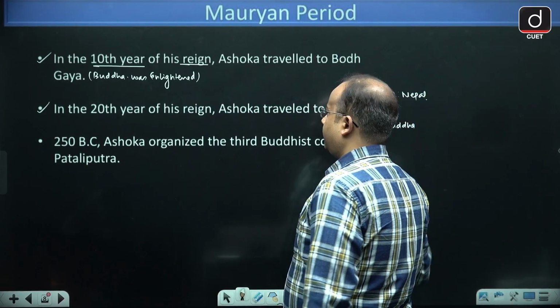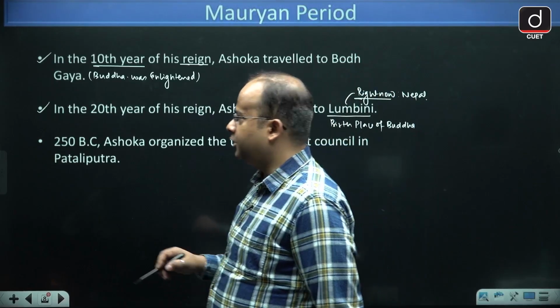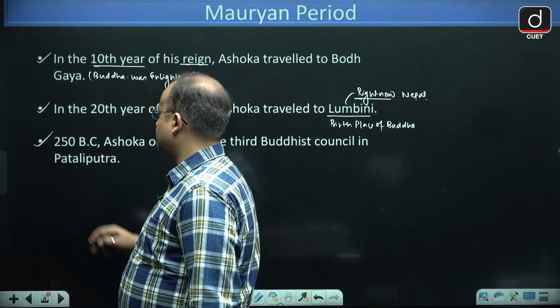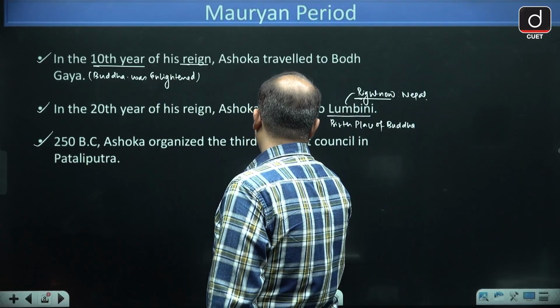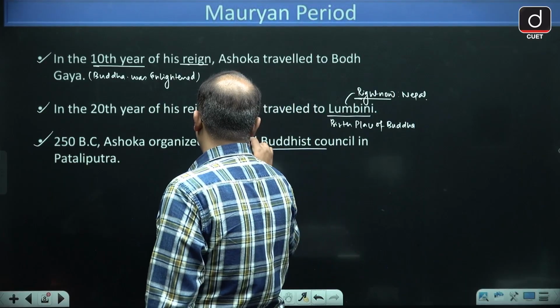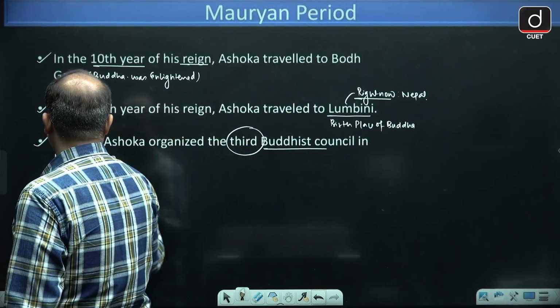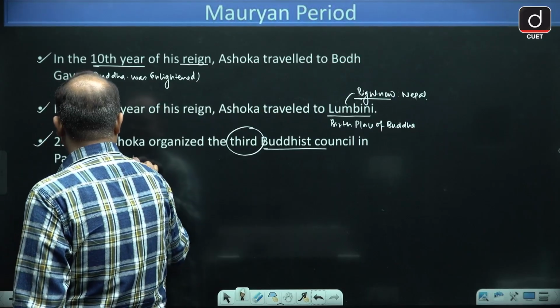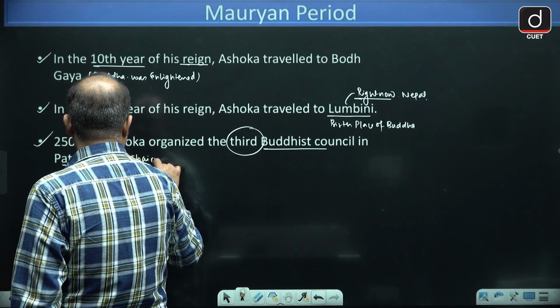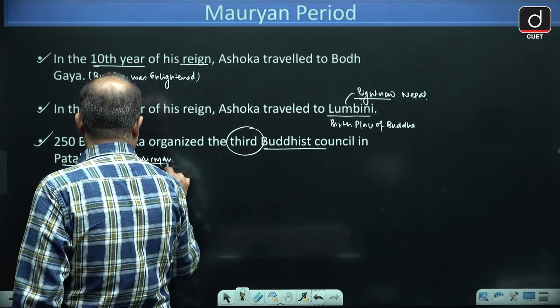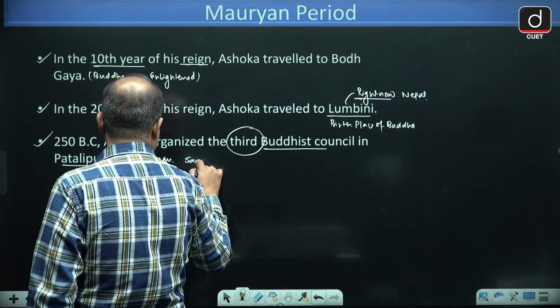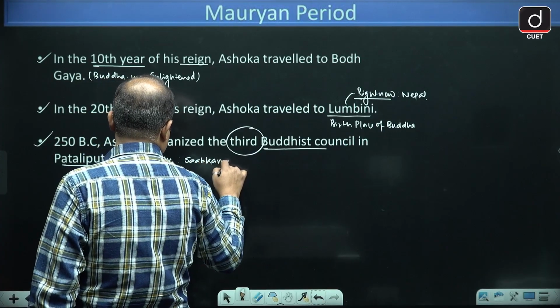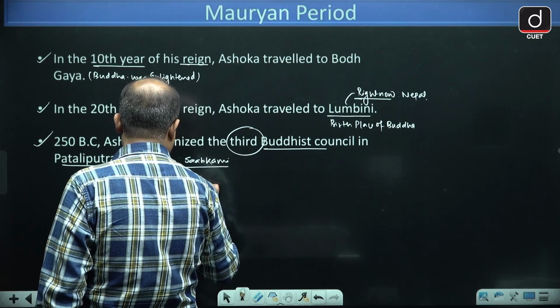It is said that in 250 BC Ashoka organized the third Buddhist council in Patliputra, and the chairman was Sabbakami, who is also known as Sabak Mir.